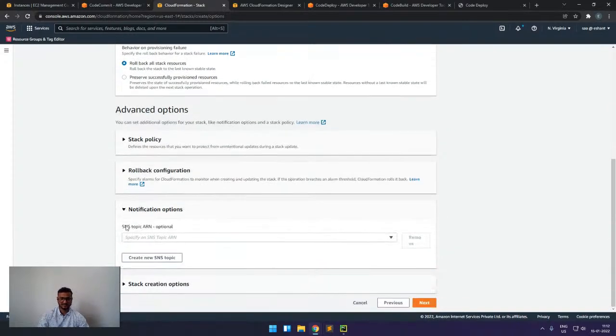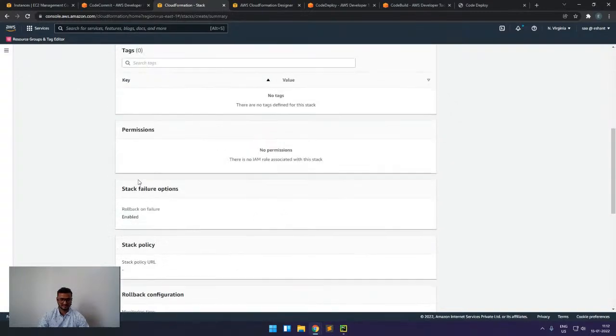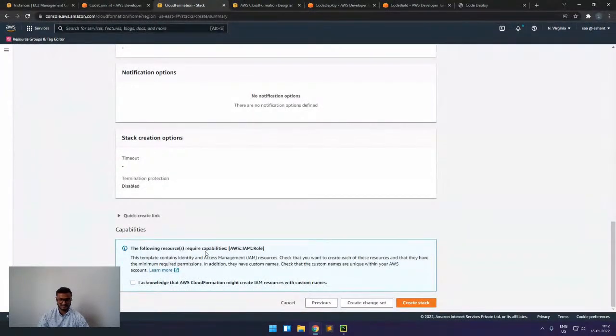Then we can also configure an alert like SNS, so that if my stack fails, I will simply get a notification. For this, we will create the stack, and see here, in the capabilities part, since I am creating one IAM role in this template, I will have to click yes.